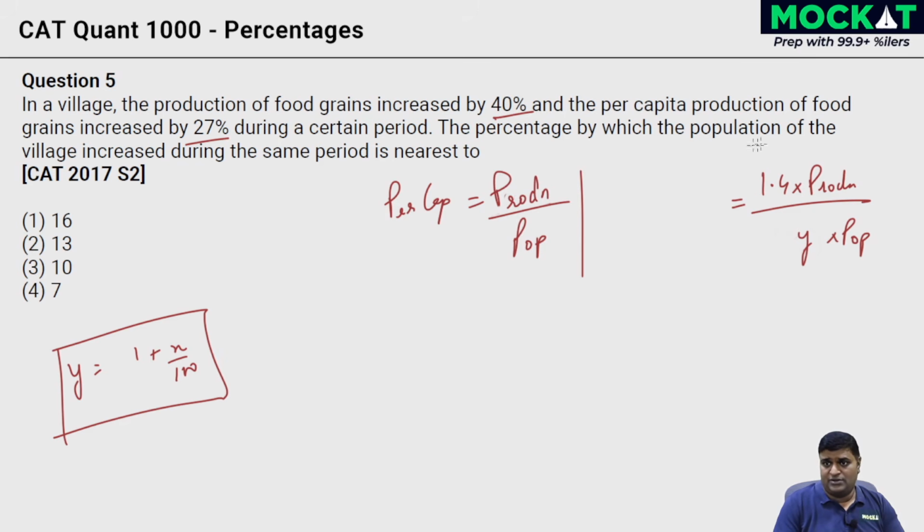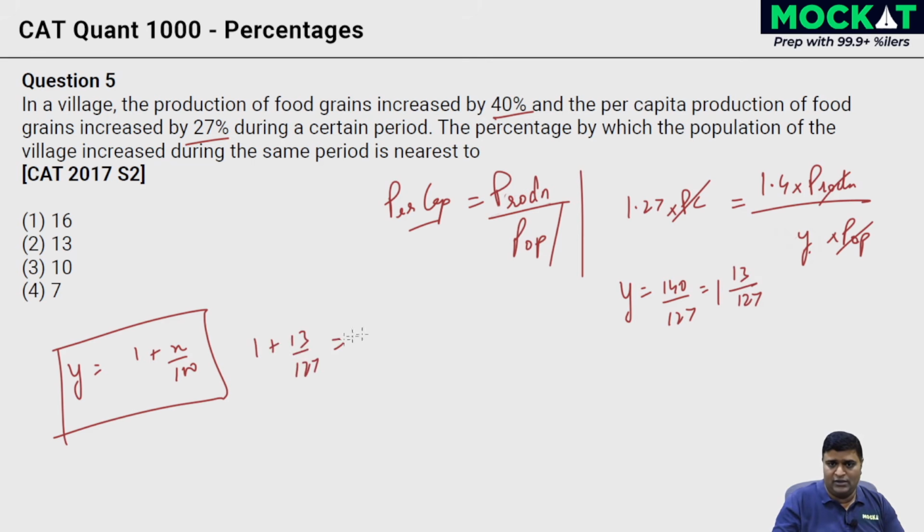Now, 27% over here is a growth in the per capita, right? So 1.27 into per capita growth. How do we solve for y? We seem to have 4 variables over here, but actually these 3 variables are linked. Per capita equals production by population. Production by population is nothing but per capita, right? I can cancel it on both sides, and we get y equals 140 by 127. Get rid of the decimals and move it below, which is nothing but 113 by 127, right? Y over here is 113 by 127, which is nothing but 1 plus 13 by 127 equals 1 plus x